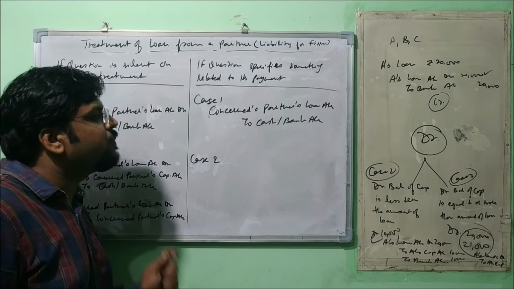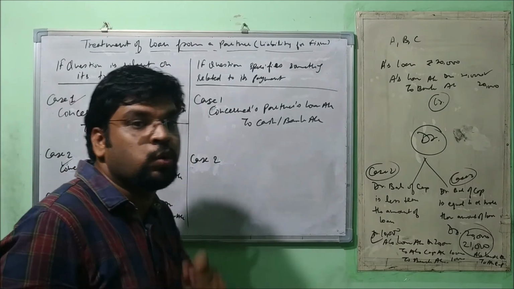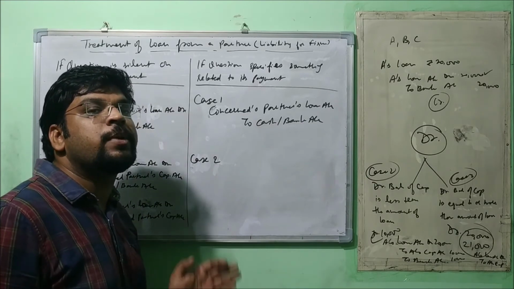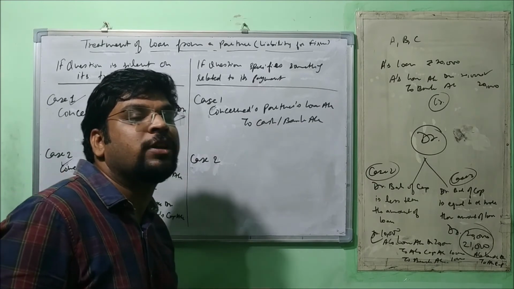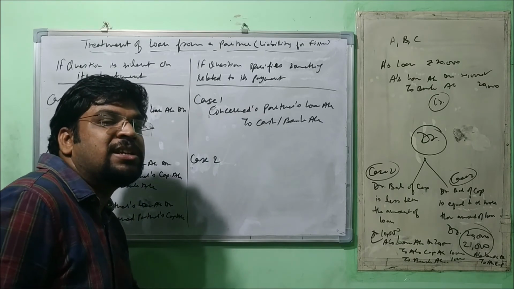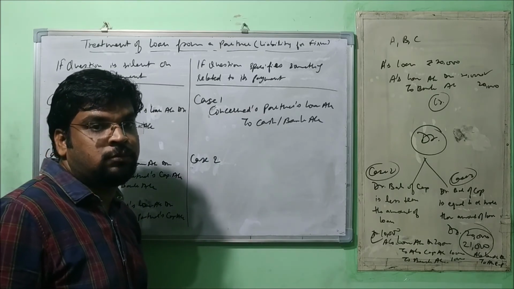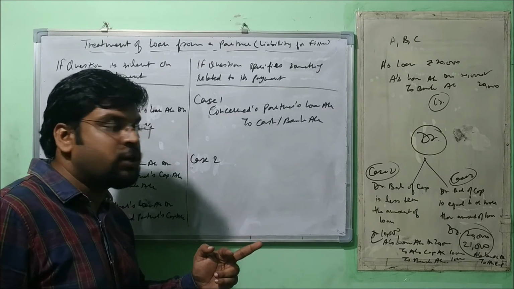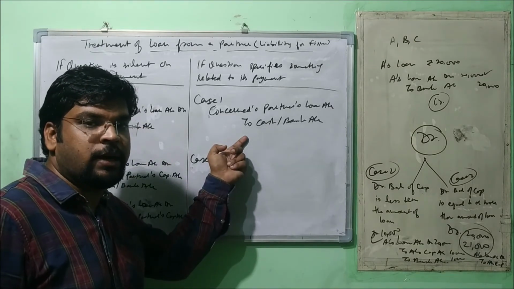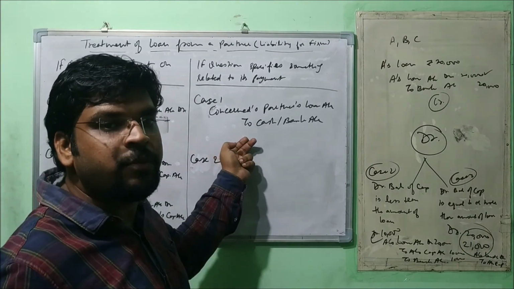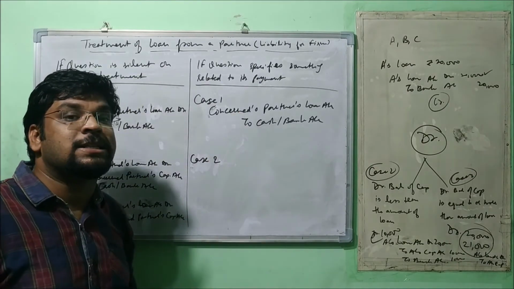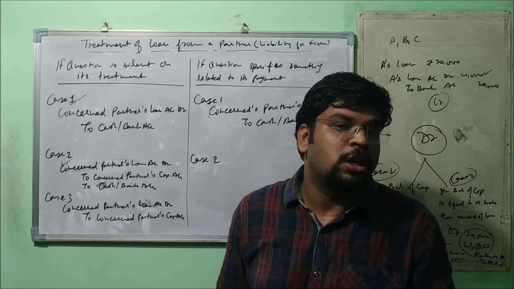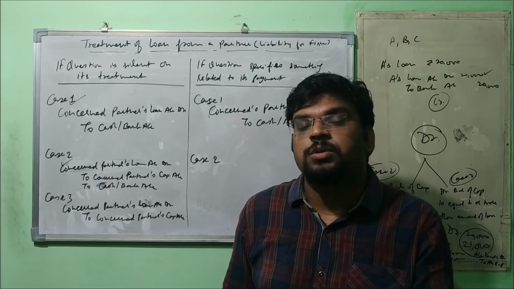When the question specifies the amount also, meaning the question says A's loan was paid at a loss of 1,000 or with an interest of 1,000, okay, meaning less or more. If it is equal, then we have passed the entry, because by default we consider it at book value. But if it is more or less, then what's going to happen? Because there will be a problem in case of loss or in case of interest. So how are these going to be tackled?